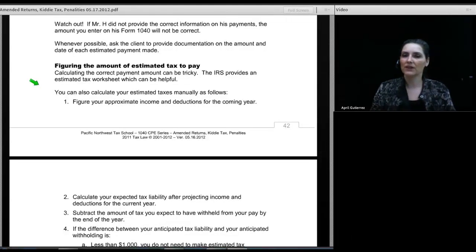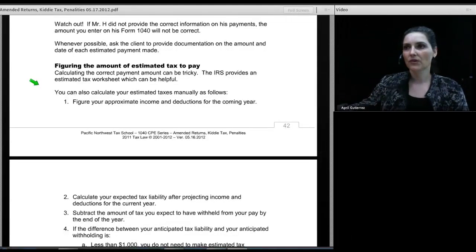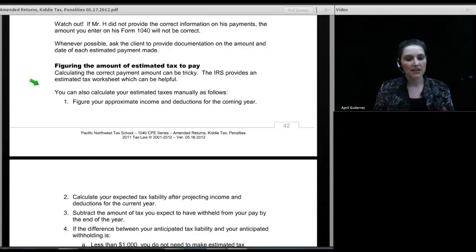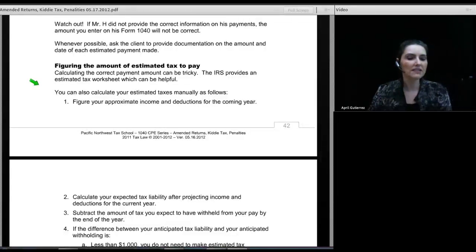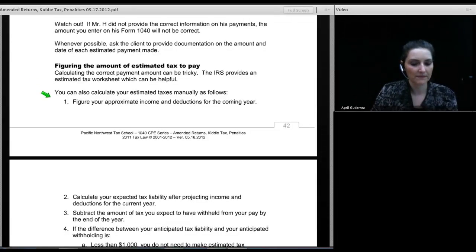But it doesn't account for any changes that will be coming in the future, or how this year might be different than last year, how other things can happen. So I don't really like to use the worksheet even though it's there. So this is the system I use for figuring out how much estimated tax a person needs to pay.